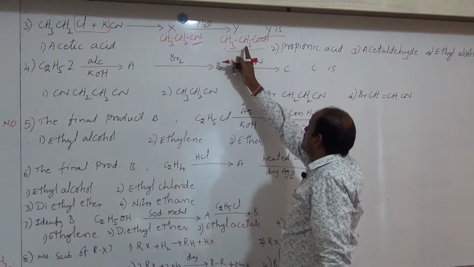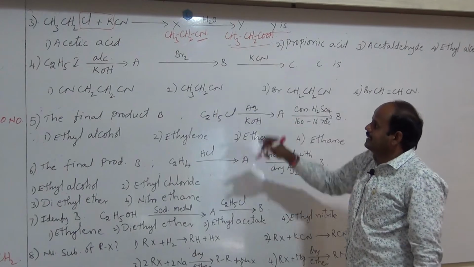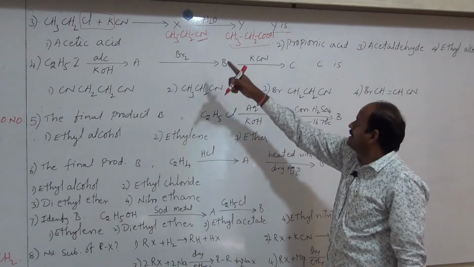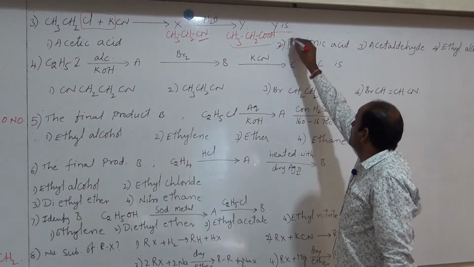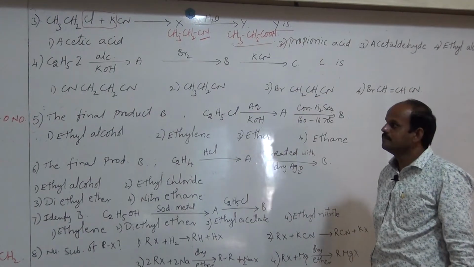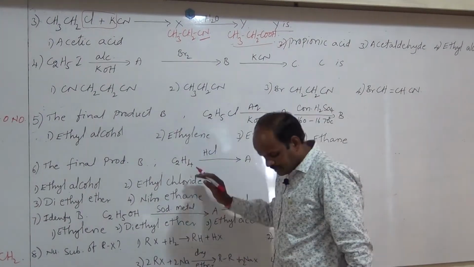So, what is the name of this one? Propanoic acid. Where is it? First one is acetic acid, wrong. Second one is propionic acid. This is the answer. Next one here.